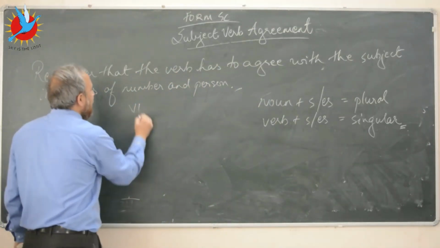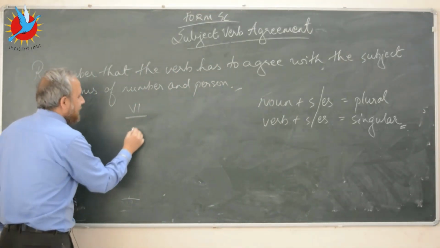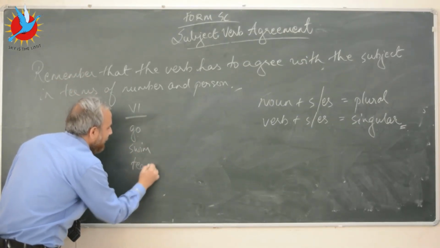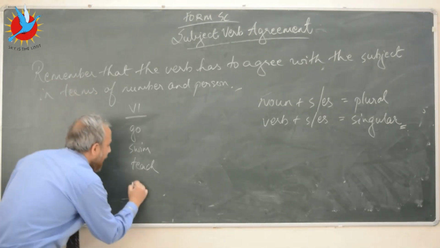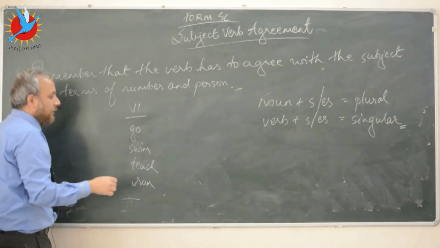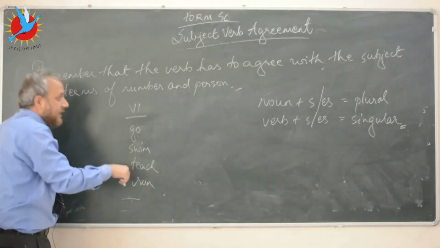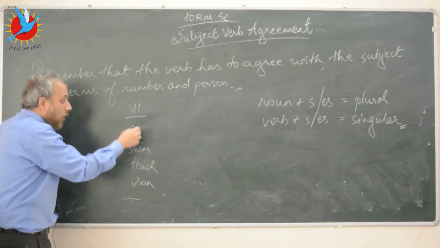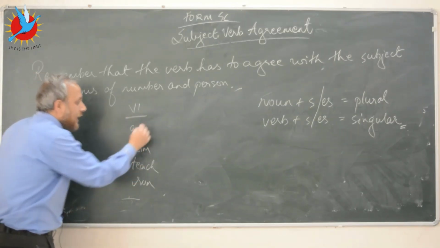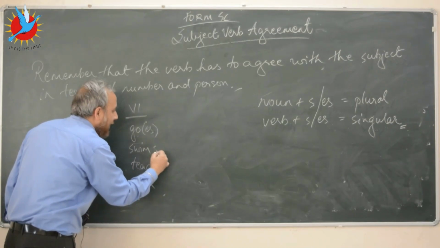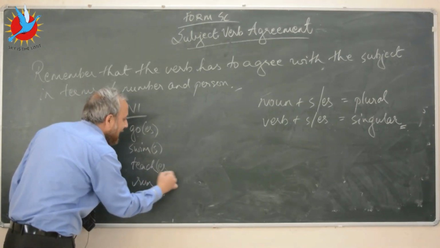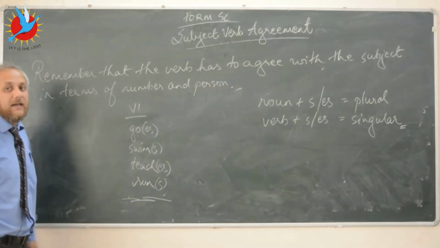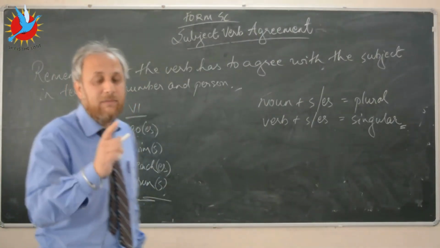For example, in the verb 1 column, you have go, swim, teach, run. All these are verbs, and all these verbs in verb 1 are in their plural forms. Now if I add es here, or s here, or es here, or s here, these verbs have become singular. So please do remember this point.